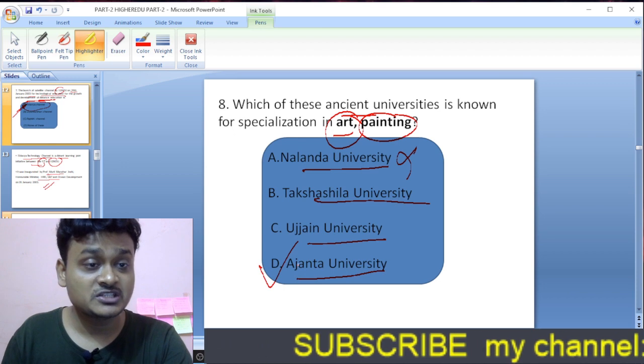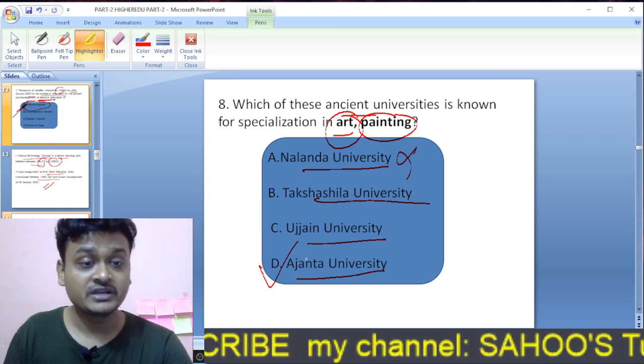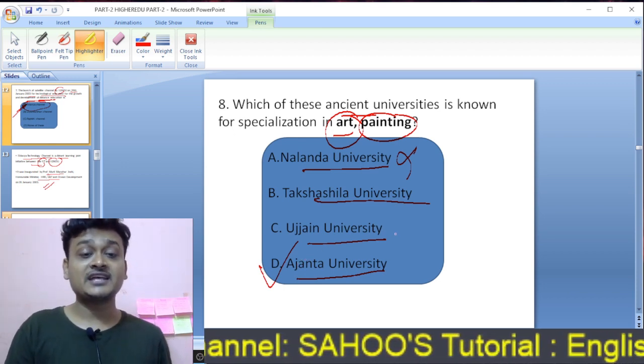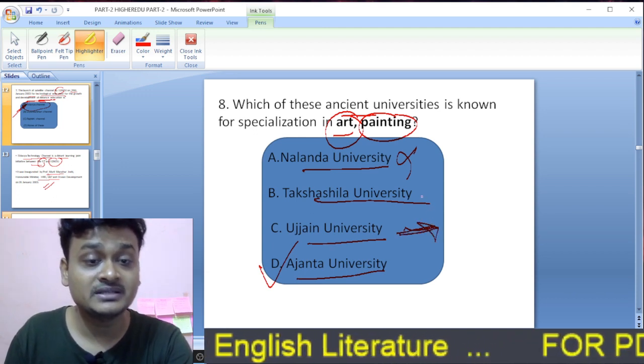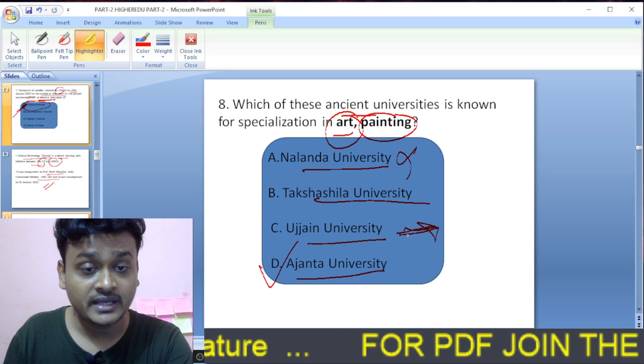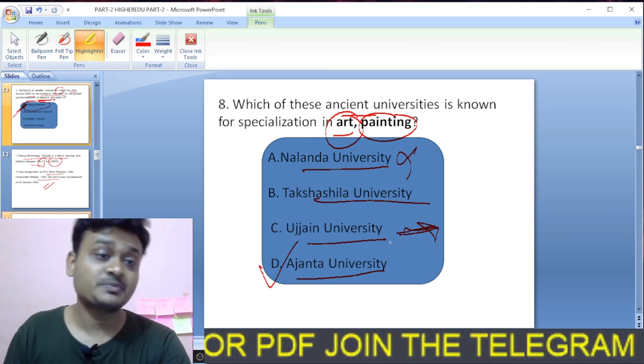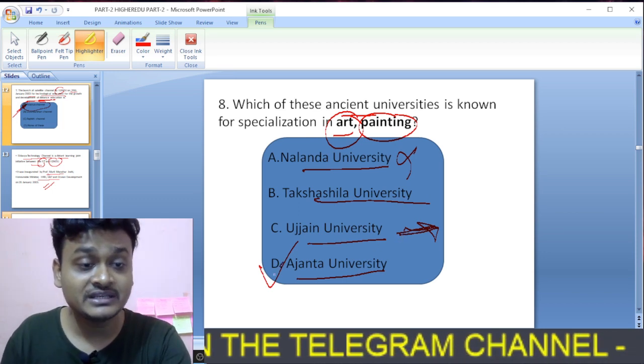Ajanta University was specialized in art and painting, and Ujjain University was in astronomy, whereas Takshila was in medicine. So Ujjain was in astronomy, and Ajanta was specialized in art and painting. So here D is the right option.